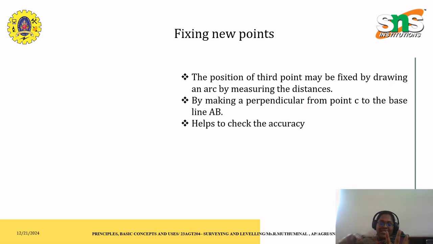In order to identify these distances, it is necessary for me to position a third point that may be fixed by an arc or by measuring devices. So always the number of points available has to be plus 1 compared to the number of distances. As you see here, there are 5 points, but the distances between these points are only 4. In order to identify these, I have to establish a perpendicular third point. That point may be assumed as C from the baseline AB. This will help me to check the accuracy of the data that I have collected.